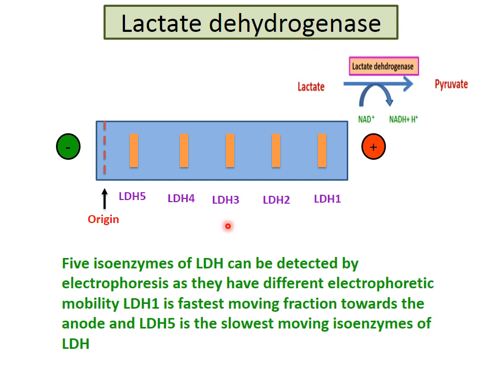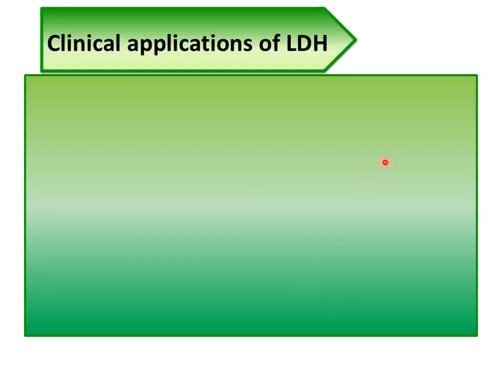They are detected or separated by electrophoresis. Due to different electrophoretic mobility, LDH1 shows the fastest moving fraction, whereas LDH2 is faster, then faster, then slow and slowest. In this way, isoenzymes show different mobility in electrophoresis. Now we come to the clinical application of LDH.